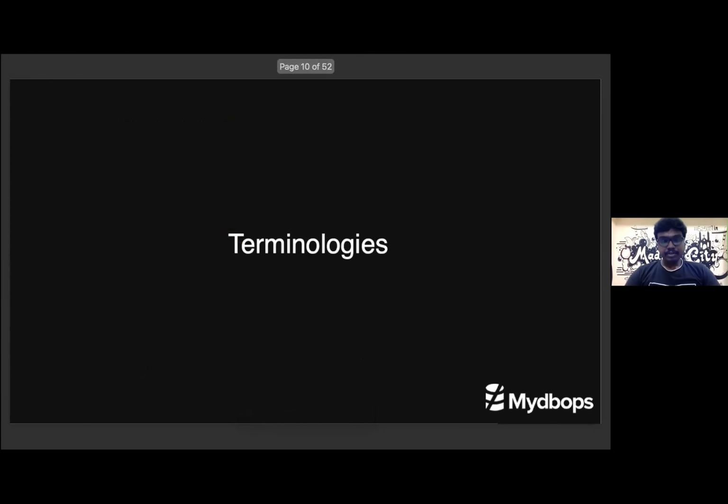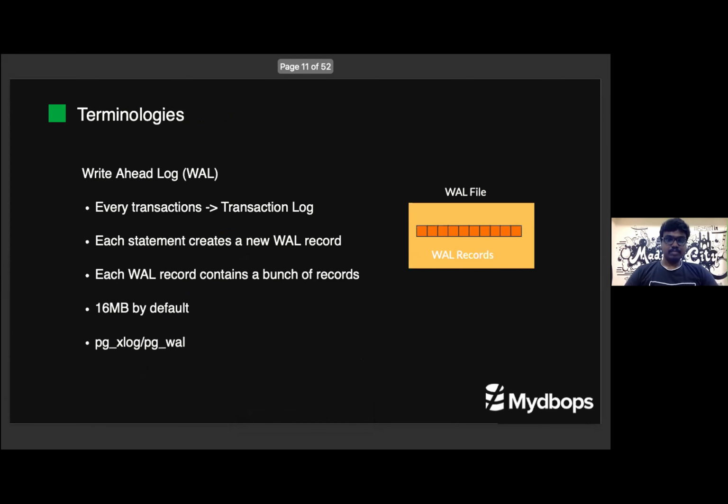Before getting deeper into this topic, we need to understand a few terminologies that are used in the replication world. The first important one is the write ahead log, or further on we can say WAL. It is a transaction log file. In every database the name differs. In MySQL, it is the redo log. In Postgres, we call the same transaction log the write ahead log.